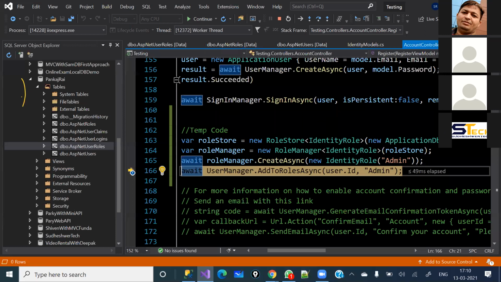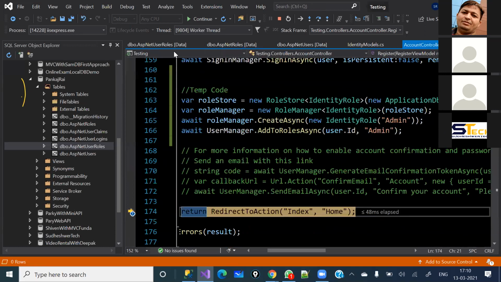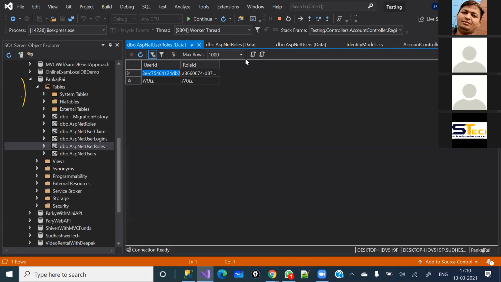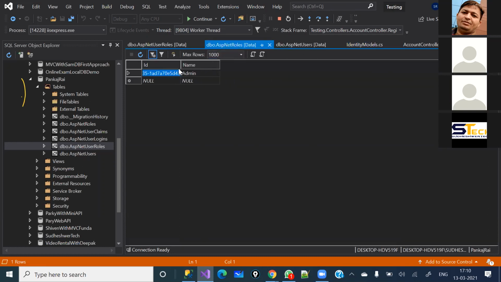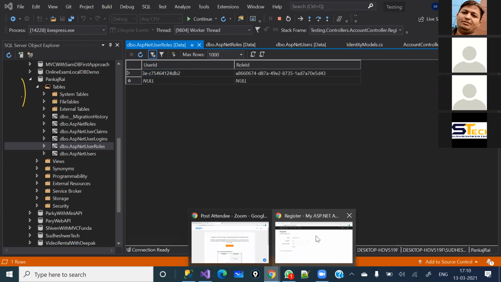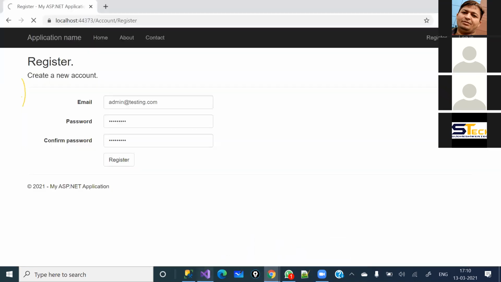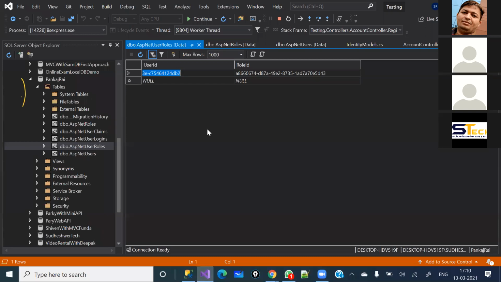Once you go to the next line of code, what will happen? Now if you refresh it, see, that role ID and that user ID have been assigned in this table. See, DB2 is the user ID, and once you come here, see, DB2 is the user ID, right? Again in the role table, what is the last ID you can see? D43. See here, D43, right? So now our admin role has been created. Let's click on continue, and this is done now.